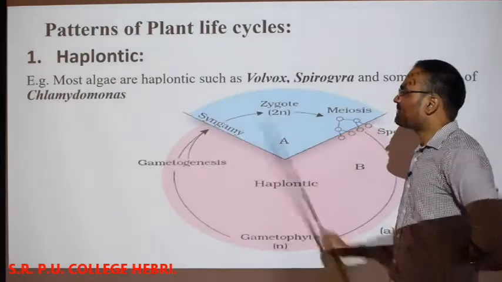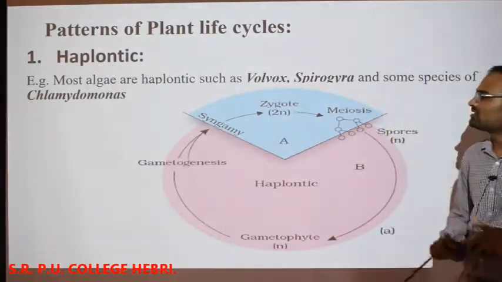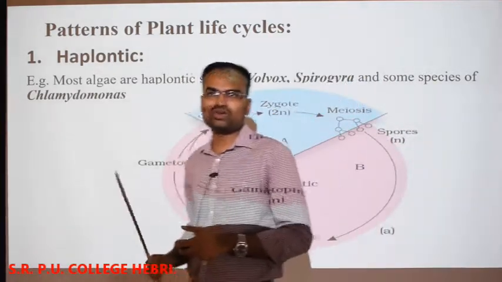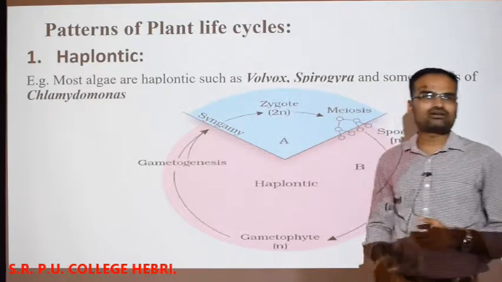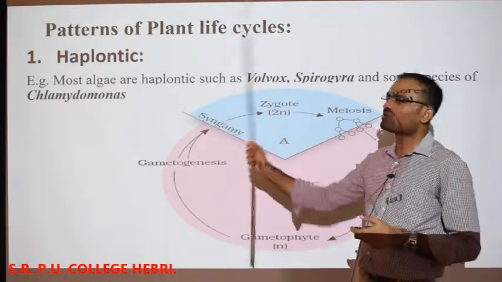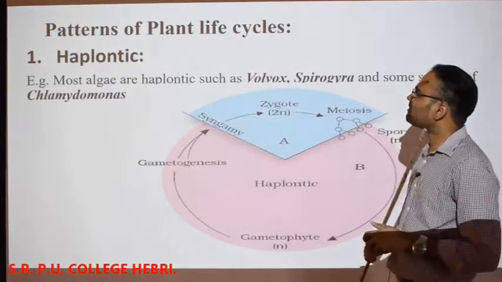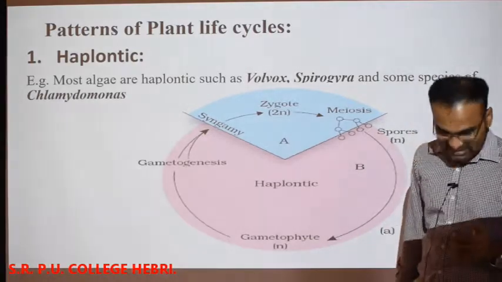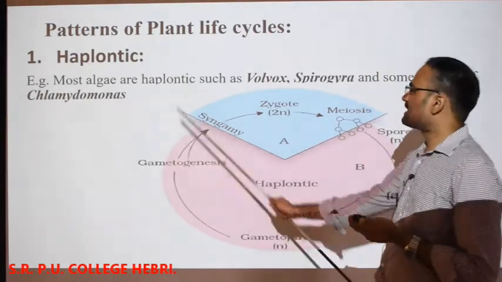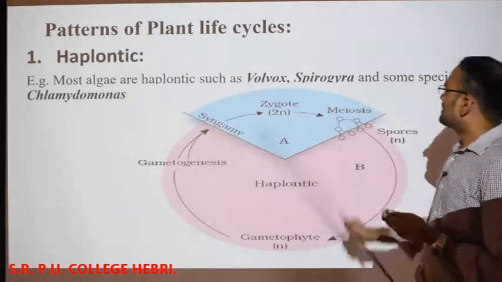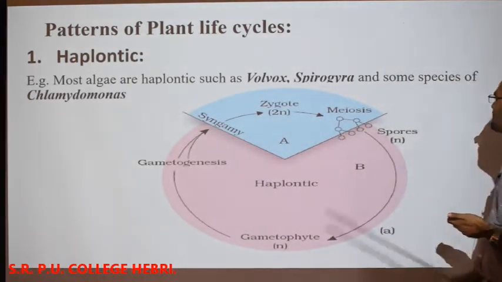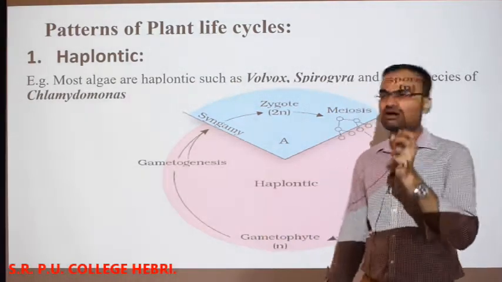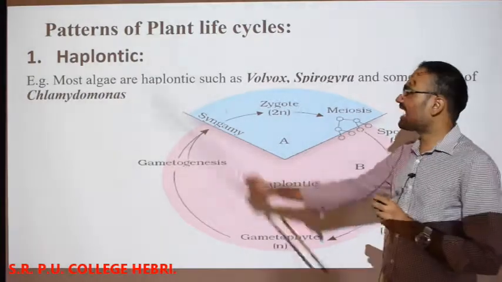Based on the patterns of life cycle of the plant, we have divided a total of 3 types of life cycles in case of plants only. The first type of life cycle is called the haplontic type of life cycle. Examples where we observe the haplontic type of life cycle are most algae such as Volvox, Spirogyra, as well as some species of Chlamydomonas. In these 3 types of plants, we can observe the haplontic type.